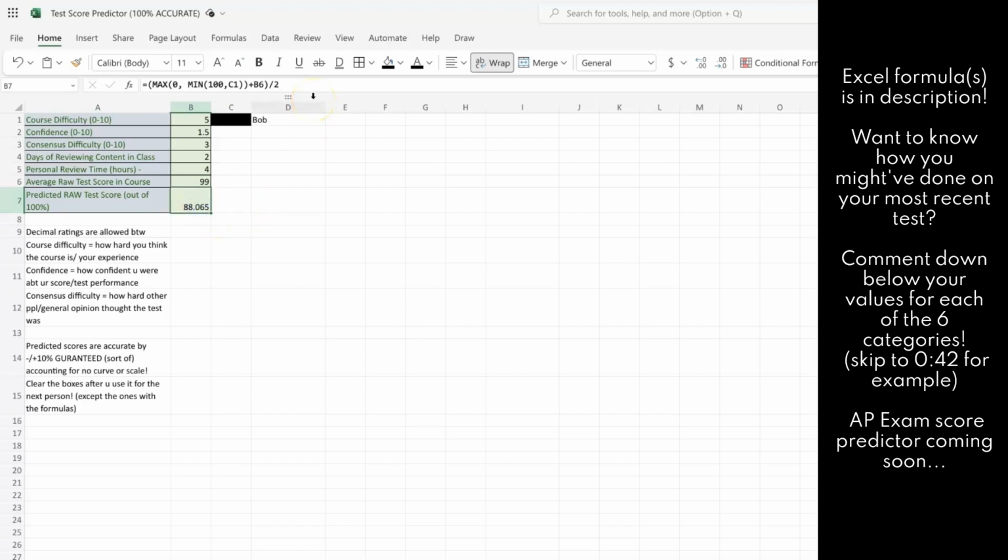Now, I don't know how accurate these different variables are for this arbitrary character we named Bob, but Bob is about to receive an 88 on his most recent test. I mean, we're feeling like he bombed it. I would take an 88, but yeah, based on his average raw test score and his math abilities, that's kind of cool.